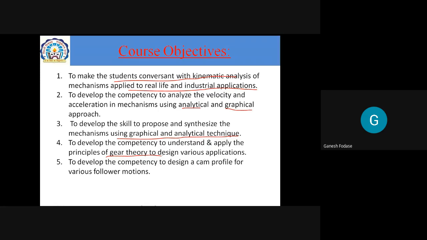The next objective is related to gears and gear trains. You must have the competency to understand and apply the principles of gear theory to design various applications. The last one is to develop the competency to design a cam profile. This is also an important mechanism used in automation. So there are 5 objectives: kinematic analysis of mechanisms, velocity and acceleration analysis using analytical and graphical methods, synthesis of mechanisms, gear theory, and cam profile.